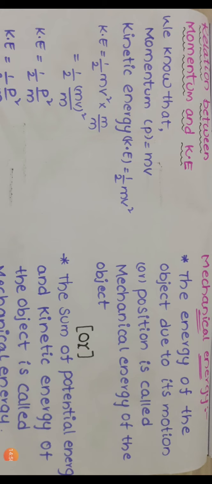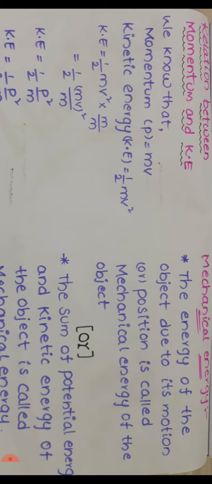Relation between momentum and kinetic energy. We have already known the formulas for kinetic energy as well as momentum. What is the formula of momentum? P equal to mv. What is the formula of kinetic energy? K equal to half mv square.